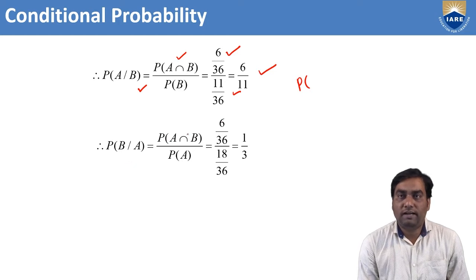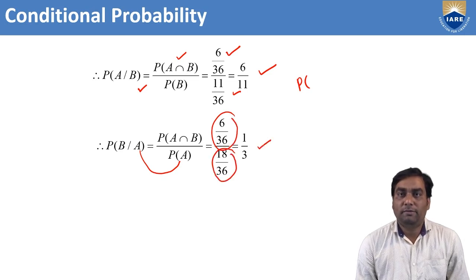Similarly, P of B by A. The formula is the same: P of A intersection B by P of A. The denominator is the same on the left side and the right side. Like that, you should remember the formula. P of A intersection B is 6 by 36. P of A is 18 by 36. Simplify it, we will get P of B by A is 1 by 3.